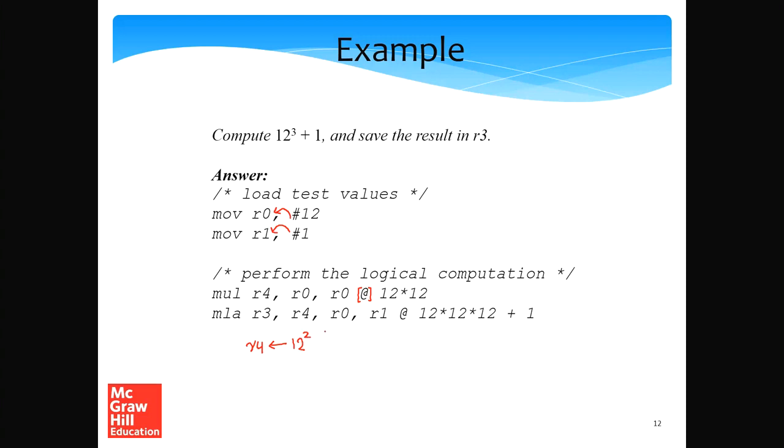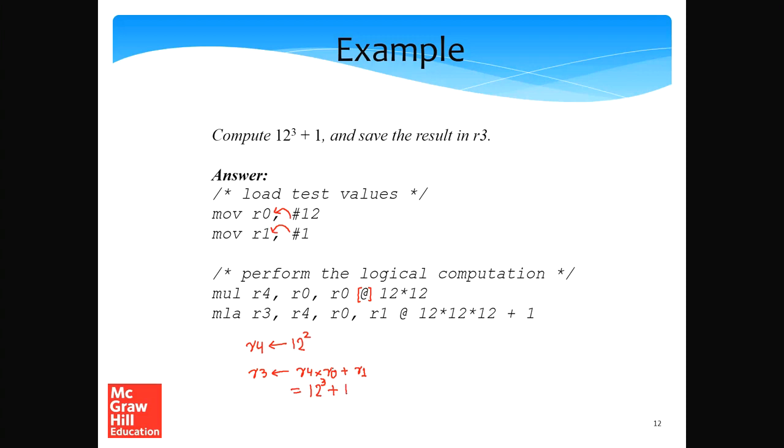Now here is the greatness of the MLA instruction, multiply and accumulate. So here we compute R3 is R4 times R0 plus R1. R4 is already 12 square and R0 is 12. So this is 12 cube plus the value in R1, which is 1. So we get 12 cube plus 1.